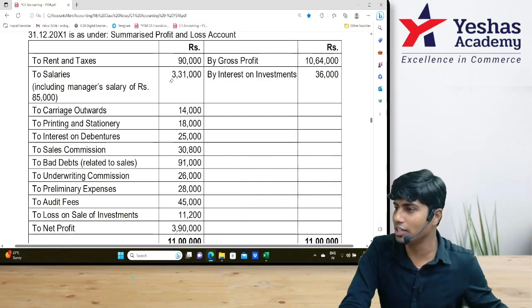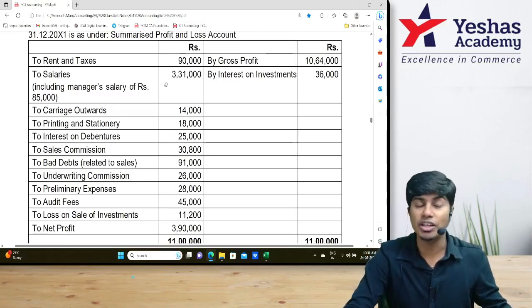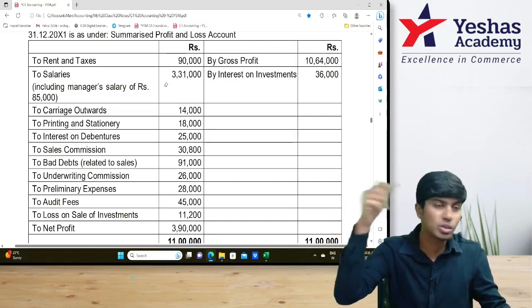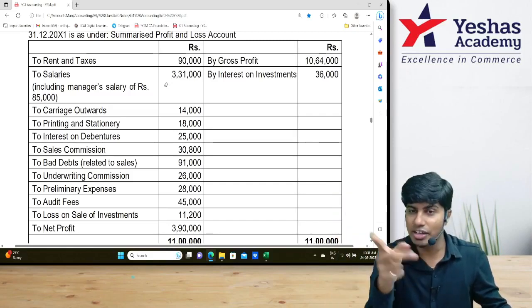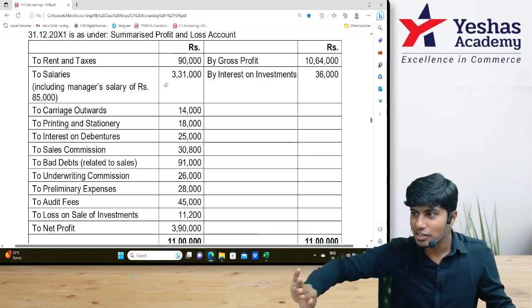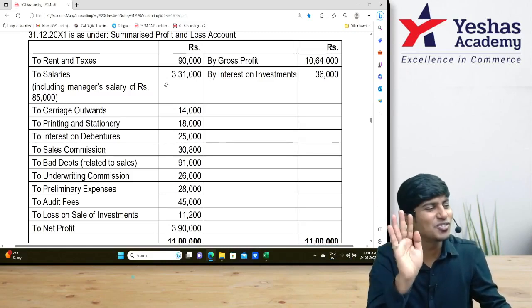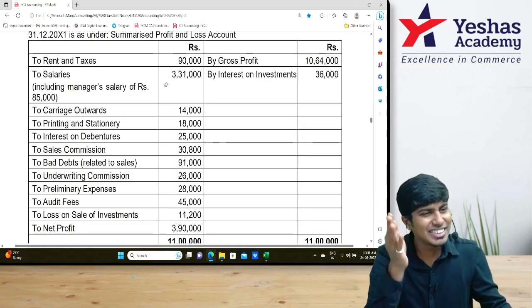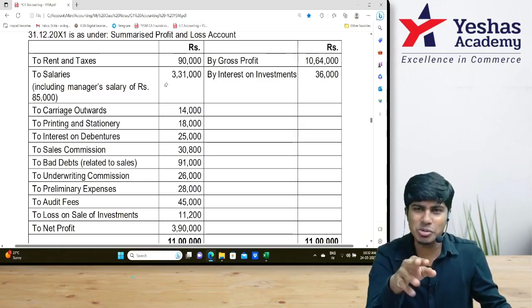Or there is one more logical method. Shall I tell? 2,000 from when? 1st of May. May to December is 7 months. For 7 months they give 2,000 extra. 7 into 2, 14,000 is post. The balance is pre. How much is the balance? 85 minus 14, that is 71. 71,000 should be split in time ratio.